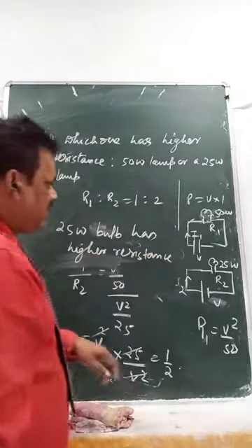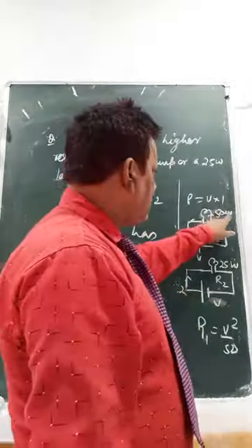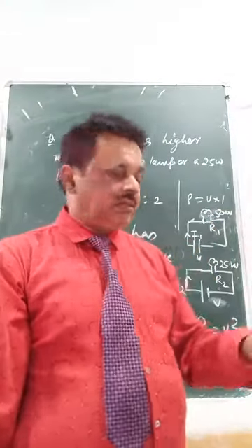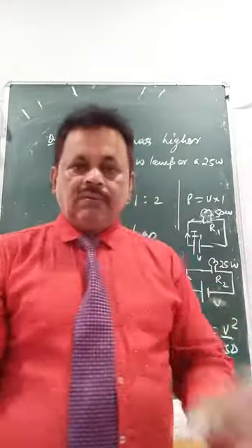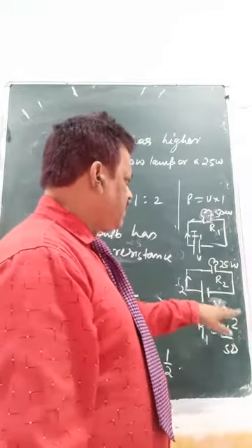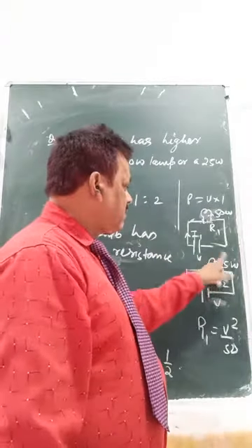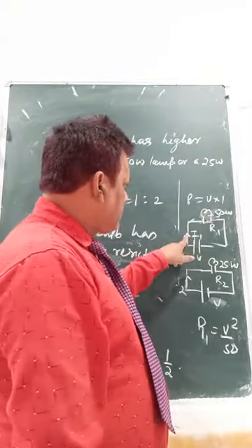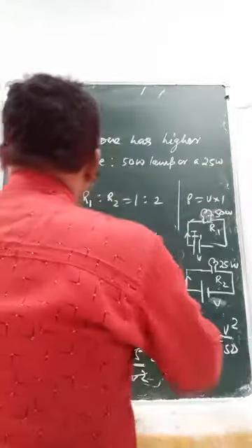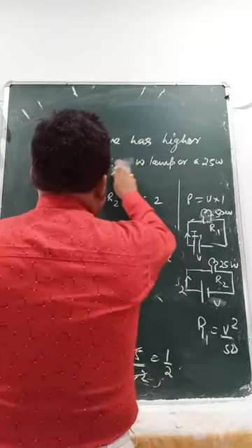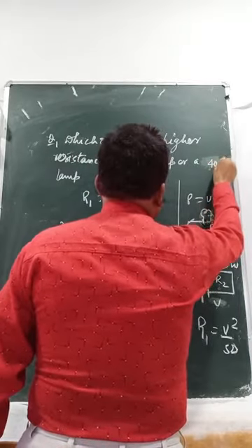So you can just understand here, same potential when you are giving, this is a 50 watt bulb, it is glowing brighter. Same volt when you are giving this, it is 25 watt, glowing gloomy, not brighter. So obviously this one has a higher resistance, so the current flowing is less. That is why it is not brighter, this is brighter. That means in this case the current flowing is more, in this case the current flowing is less. So you can try one question, I am giving it as homework. You can write a 100 watt bulb. Here is a 40 watt bulb. You find out.